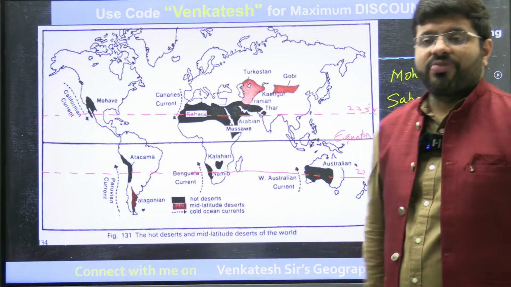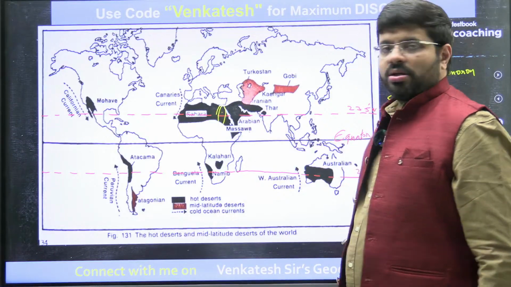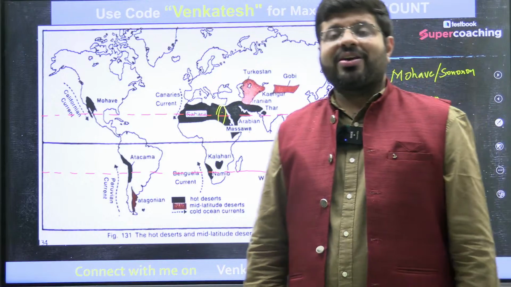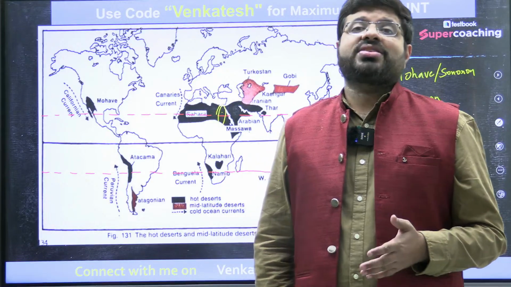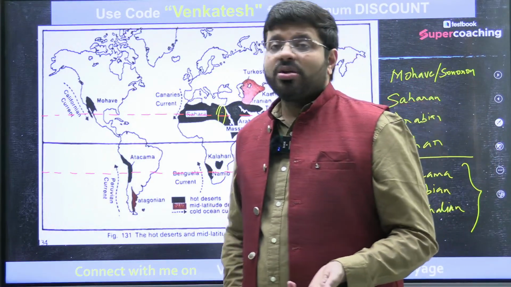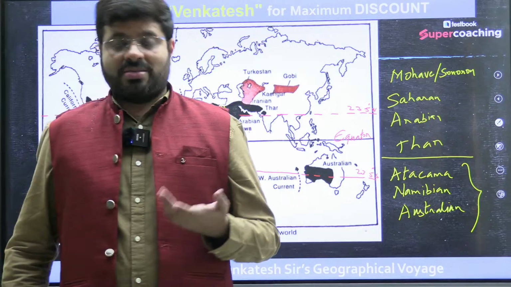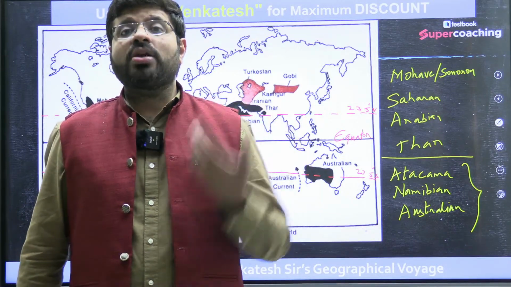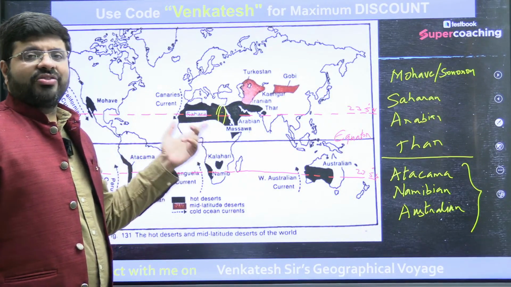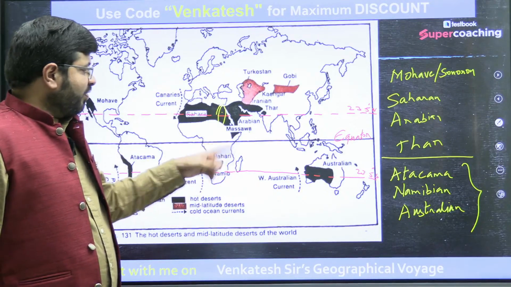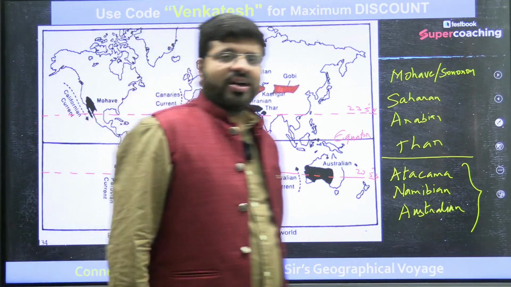Hot deserts are always found in these latitudes. For example, Egypt, which is located here, has the mighty River Nile. The River Nile is regarded as the lifeline of the ecosystem, the lifeline of civilization in Egypt, because had there been no River Nile, Egypt would not have had an ancient civilization. Why? Simple reason, Egypt could not have had enough water, because in the western side there is no river system. But there is the River Nile, which moves all the way from the lakes of Africa into Egypt, and that is the reason why you find life here.